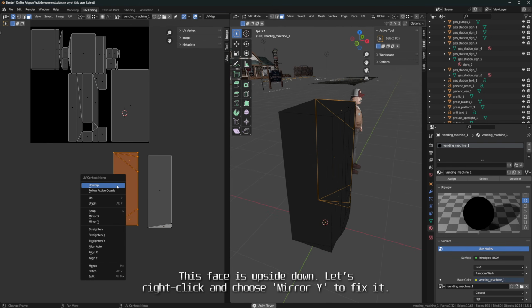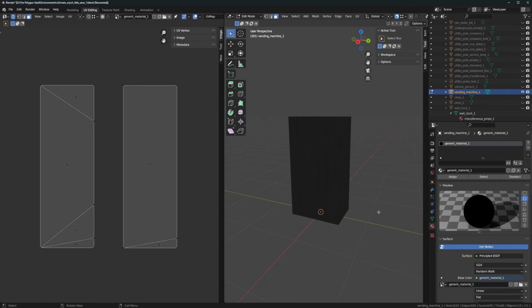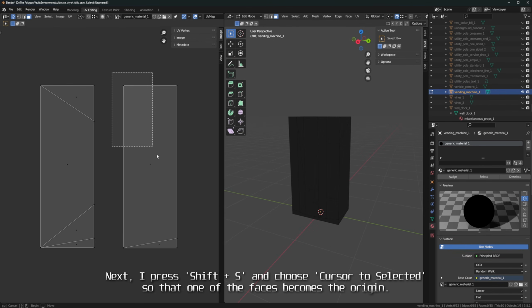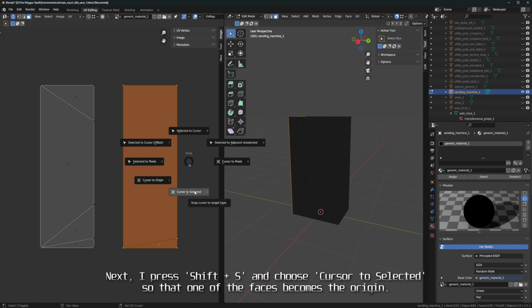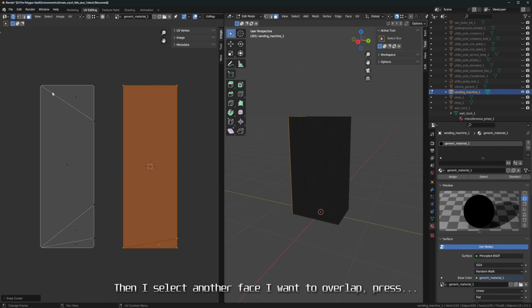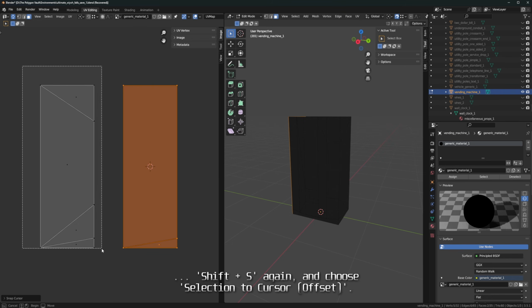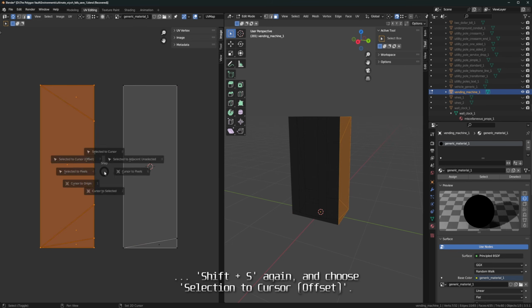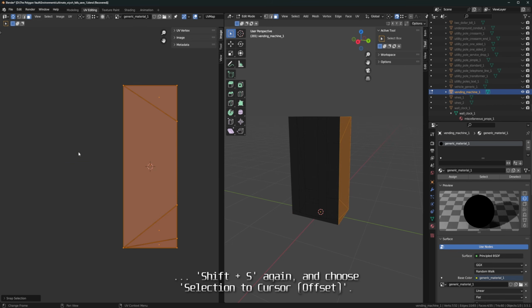This face is upside down. Let's right-click and choose Mirror Y to fix it. Next, I press Shift plus S and choose Cursor to Selected so that one of the faces becomes the origin. Then I select another face I want to overlap, press Shift plus S again and choose Selection to Cursor Offset.